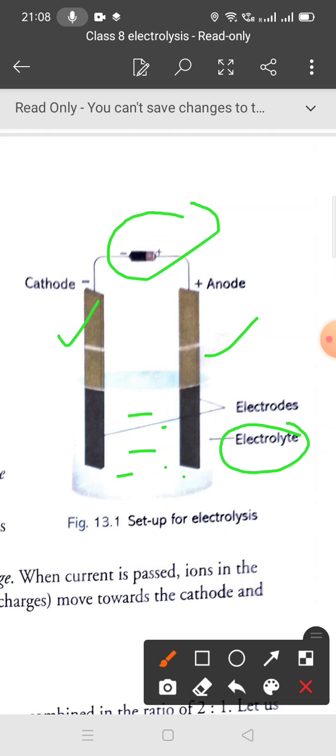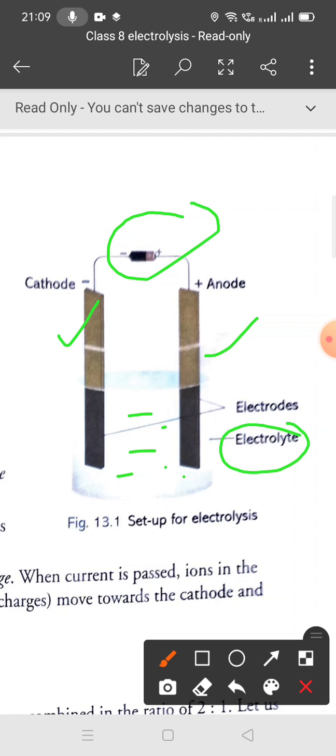You can see the electrodes. These are the two terminals dipped in the solution. They make the electrical contact between the solution and the external circuit.